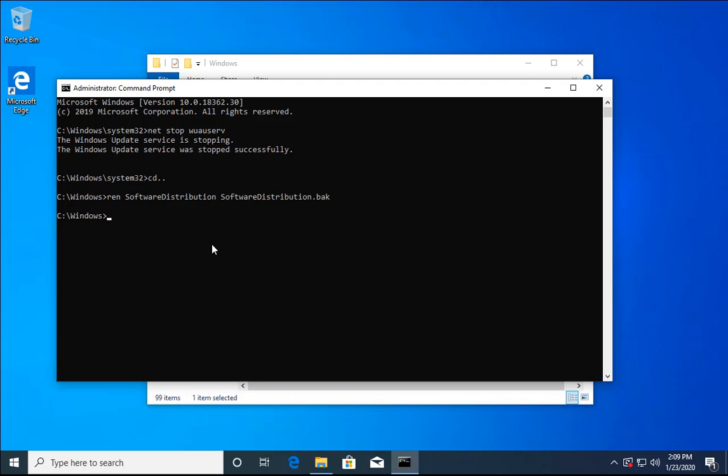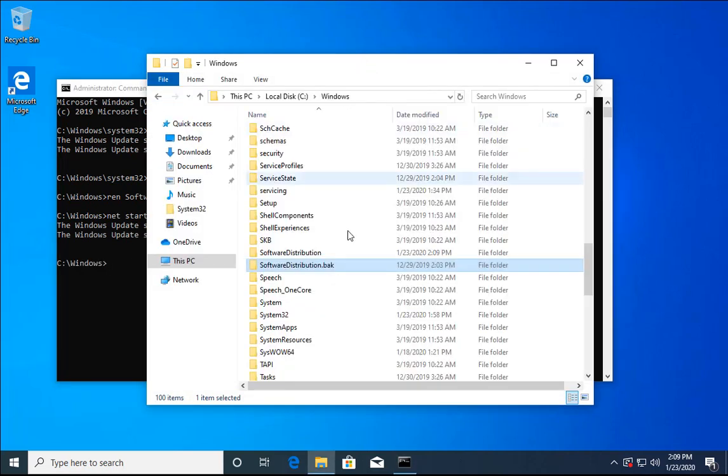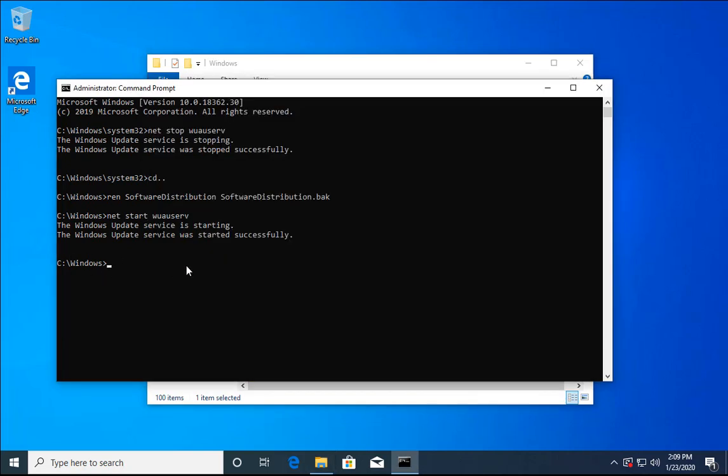Now we can start the service. Net space start space wuauserv is the command to start the service. Hit enter and the service is started. A new folder is created. Now it will start downloading the new updates from the Windows Update site and then it will distribute and start the installation. So you have to check if this particular method is working for you or not. If this method is working, you don't have to follow another method, you can just skip the next methods.